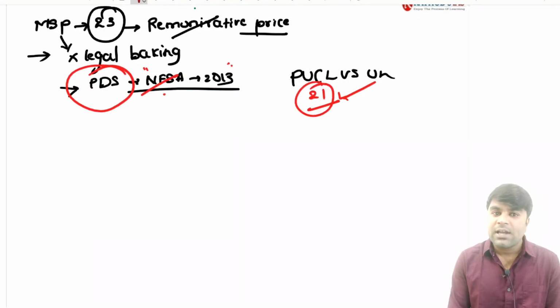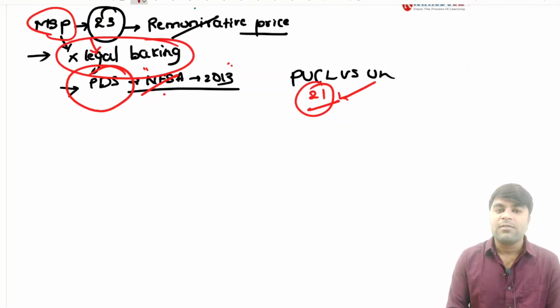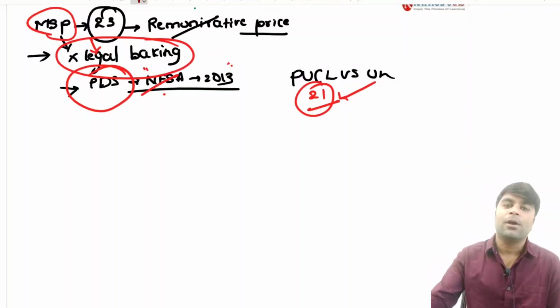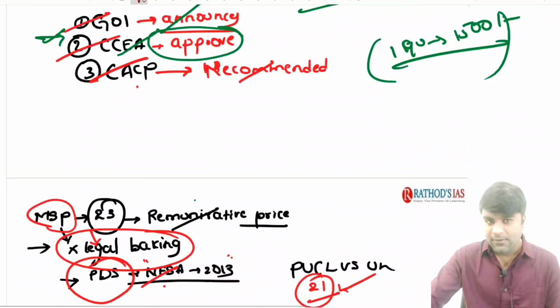However, there is no such kind of legal backing for the MSP being currently given in the country. Now, one of the main protests being made by the farmers is to have some legal backing for the MSP in the country. And the Niti Aayog also recommended that until the market achieves competitiveness with respect to these kinds of agricultural commodities, the Government of India should be announcing the MSP. So, this is what they have said.